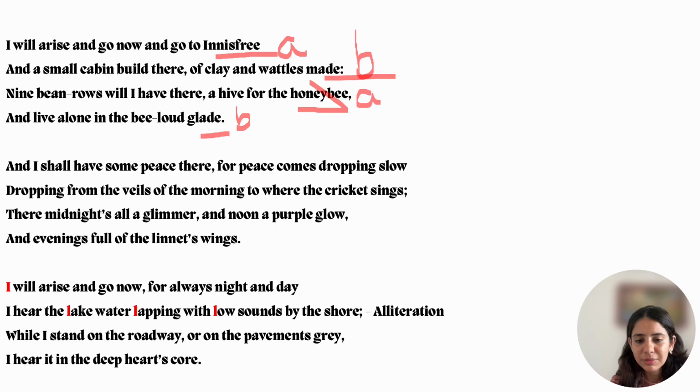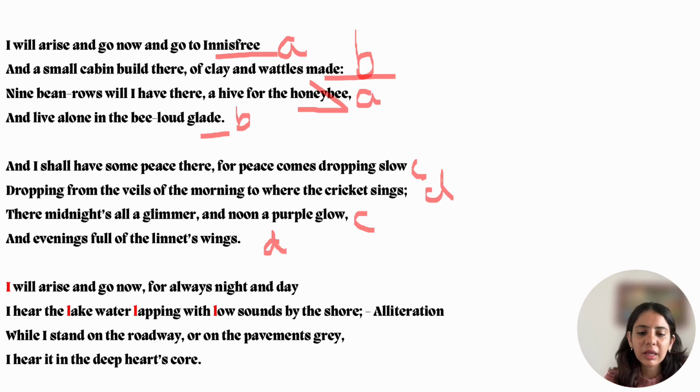Then mad and glad, B B. Now slow, glow. Slow rhymes with glow, so let's give it C C. Sings, wings, D D. Yeah, it's pretty much understandable, and the whole poem is rhythmic and lyrical enough. The tone of the poetry is very much admiring. He's admiring Innisfree, the desire to go there.